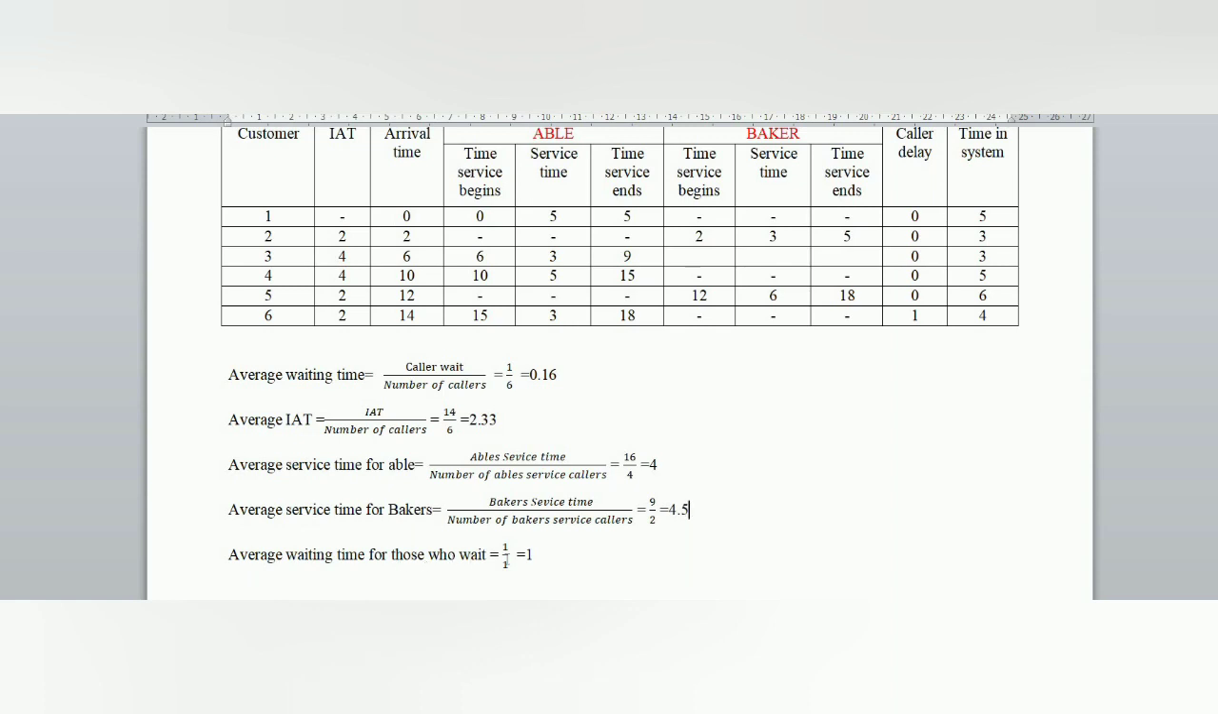Again, the average waiting time for those who wait. The waiting time is 1. How many customers waited? Only 1 customer. So we are going to get a value equal to 1 divided by 1, equal to 1.